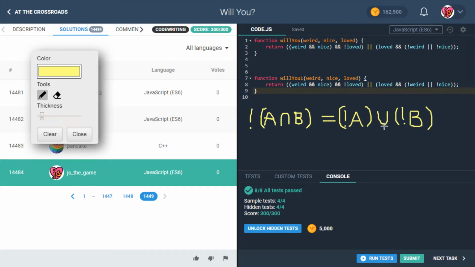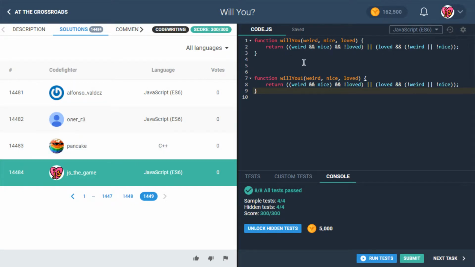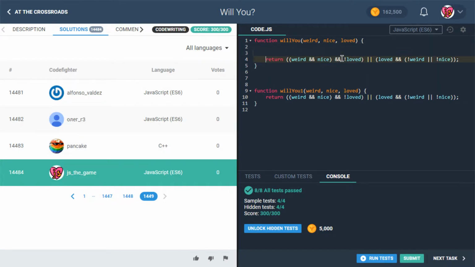It was an and here, it's an or here. So let me put that into more familiar terms. What I'm trying to say is not A and B is the same as not A or not B.